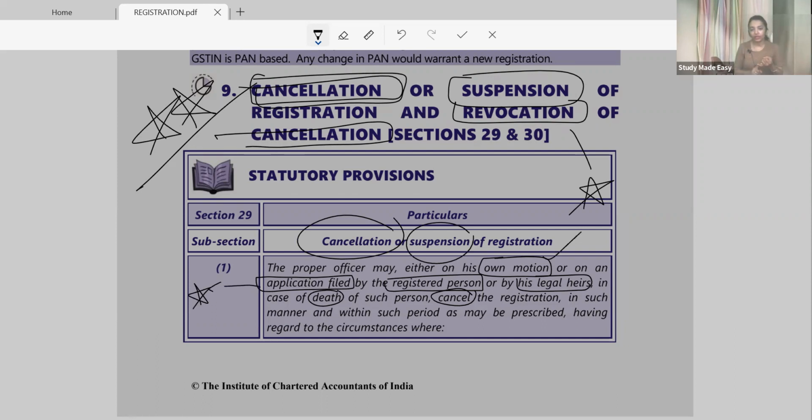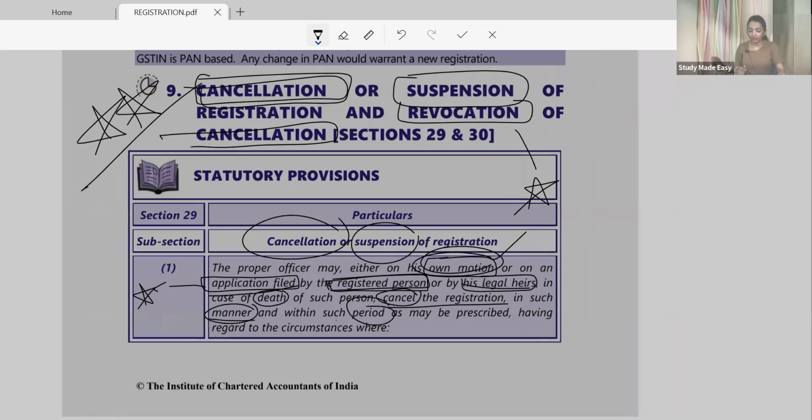If death has happened, or merger of the business with some other business, or discontinuation of the business has happened, in such a case either on own motion the proper officer will cancel your registration, or if an application is given by the registered person, he will cancel your registration. Or even the legal heir may give an application that it is the death of that person. Obviously after death he cannot file an application, so it would be the legal heir who will file the application asking to please cancel the registration. Then registration will be cancelled in such a manner or period as may be prescribed.